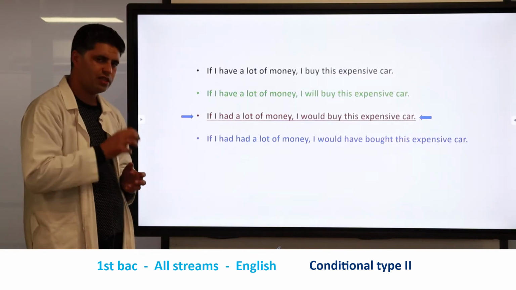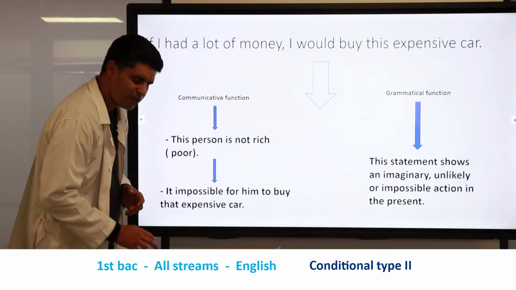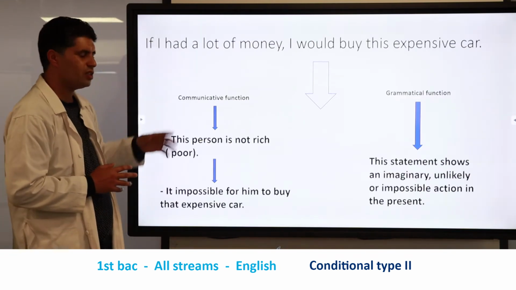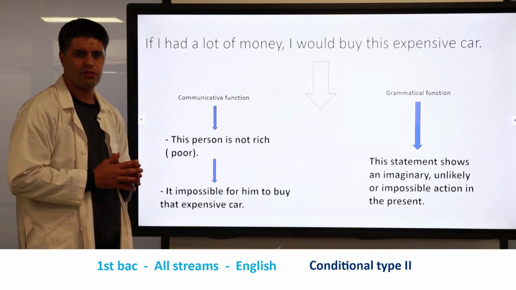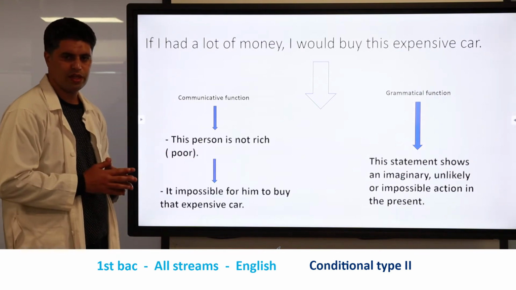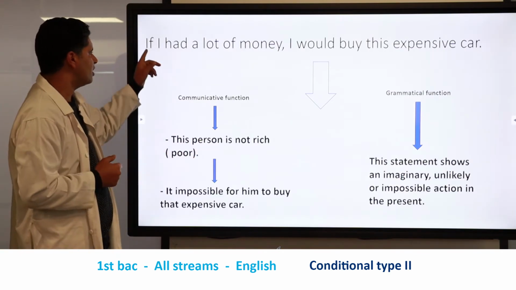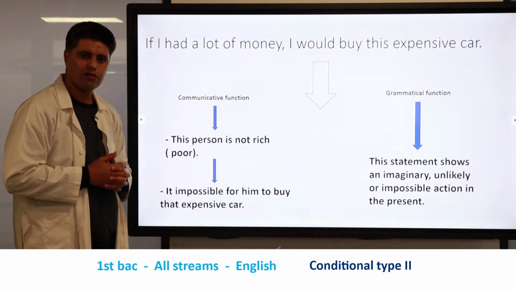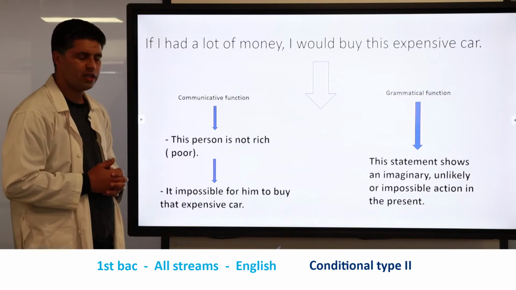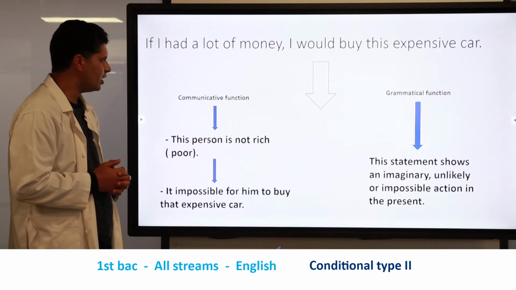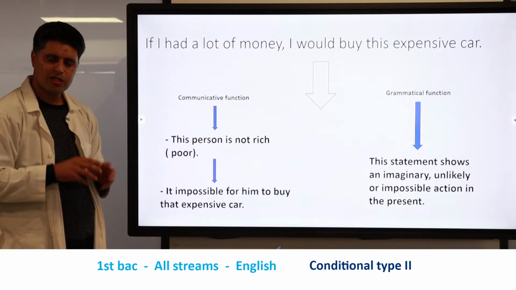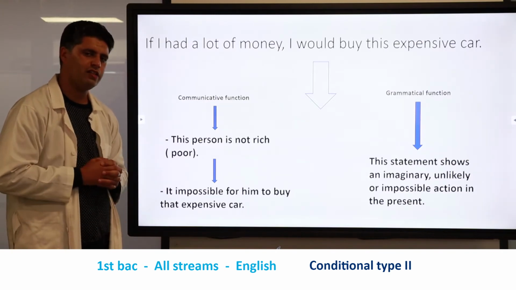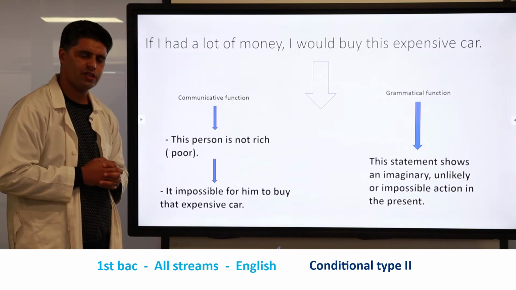So let's take this sentence and dismantle the structure of it. Great. So here, as you can see, it is the same sentence, the same statement we have just seen: if I had a lot of money, I would buy this expensive car. If I ask you, what ideas do we have in this statement? Or what is the communicative function of this statement?